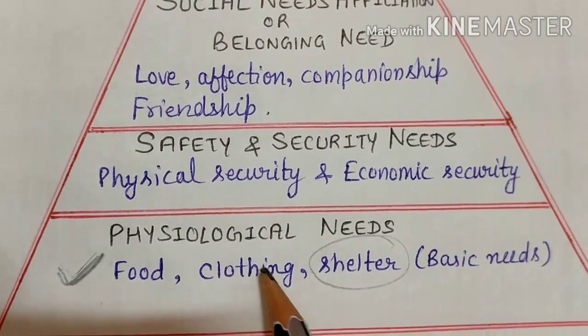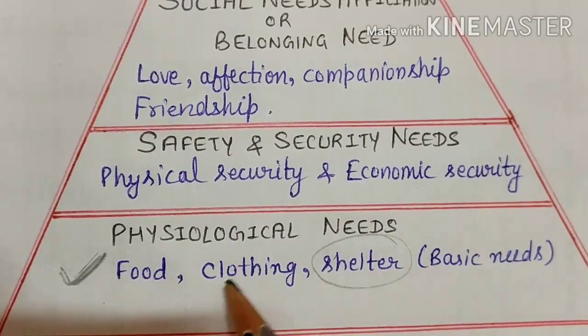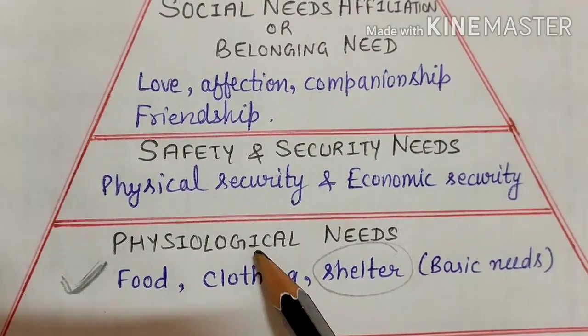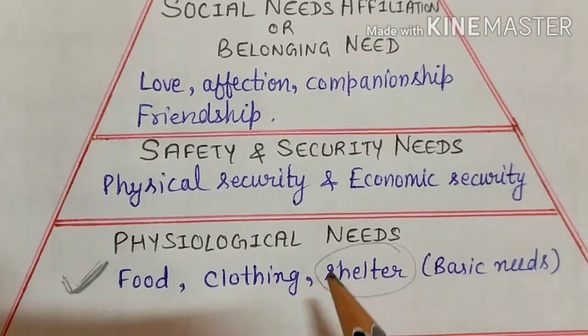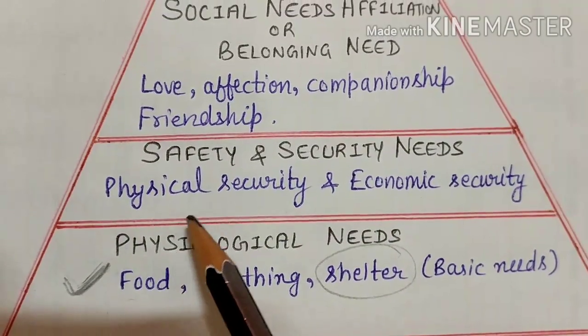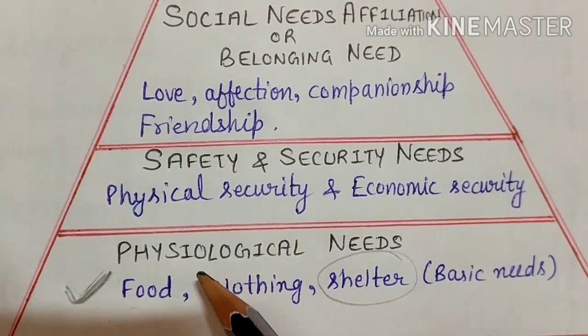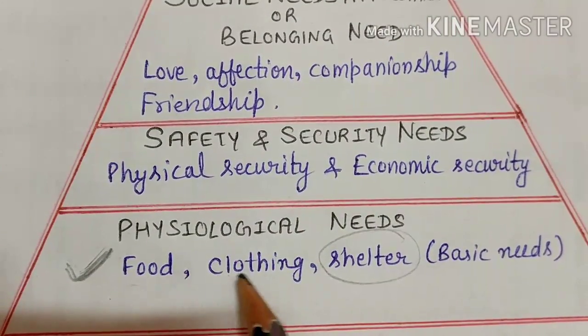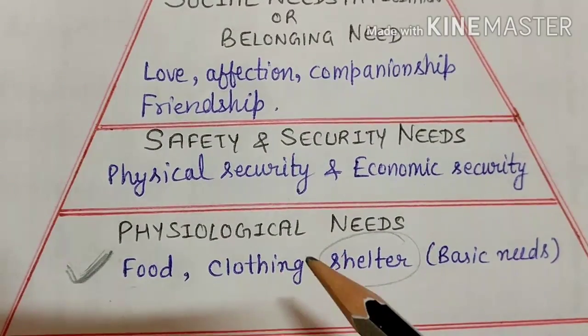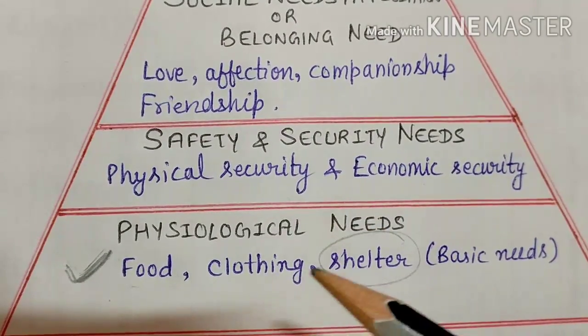Then what comes after physiological needs? When the physiological needs are satisfied, it gives rise to safety and security needs, because human desires are never satisfied. Remember, physiological needs can be satisfied by incentives, monetary incentives, which are related to money, by giving him money.